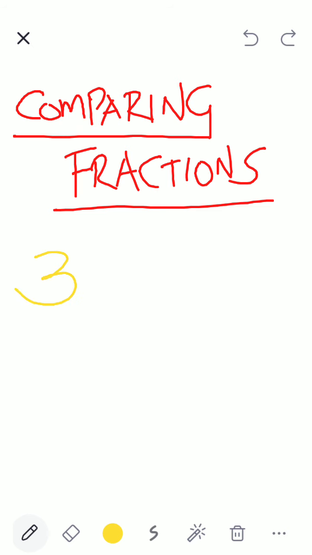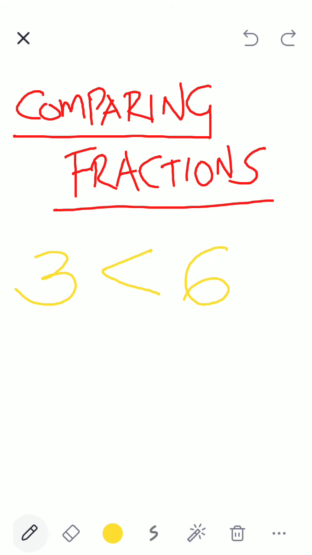Okay. So, for example, if I have a number 3 and if I have a number 6, I want to compare these two numbers. How do you compare them? Correct. So, if I ask you which is bigger, 6 is bigger.